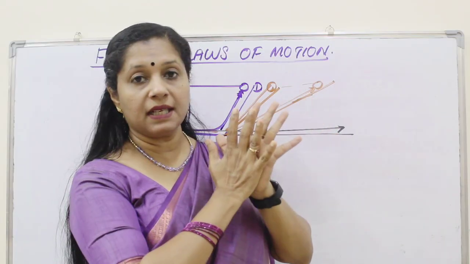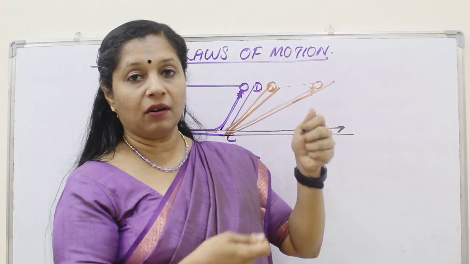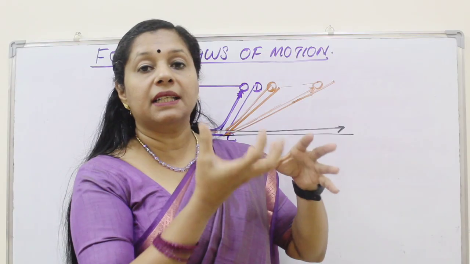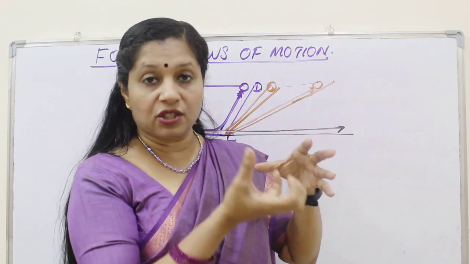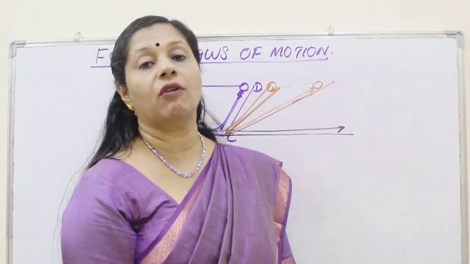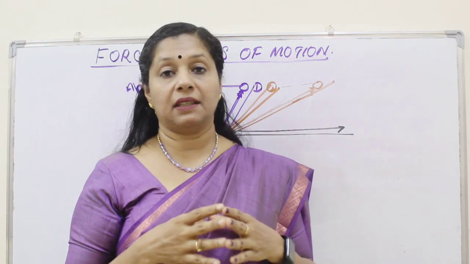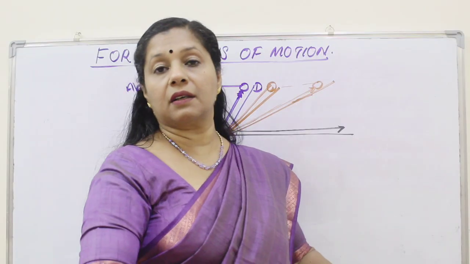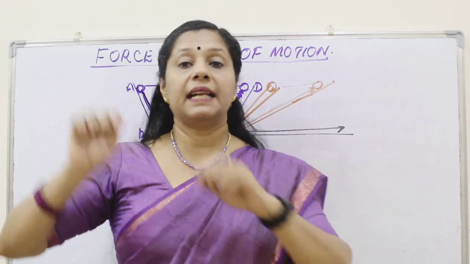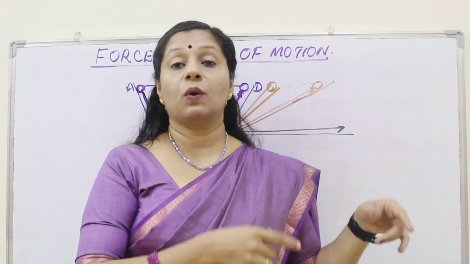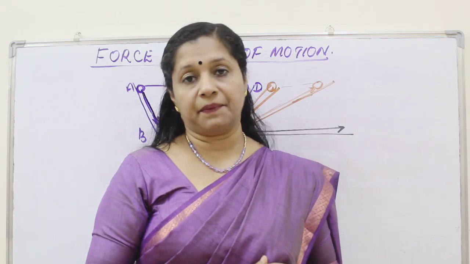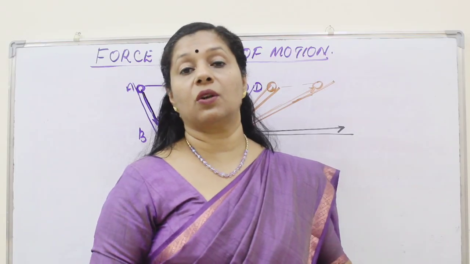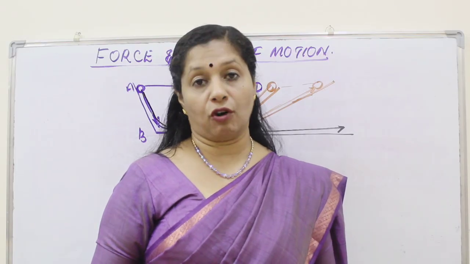Why? The dust was in a state of rest. When we are tapping or hitting the carpet on the wall, we are making the carpet move, but the dust particles are still in a state of rest, or inertia of rest. As a result, they fall down. So this is the method that we are using. Or after washing, we spread the cloth once, jerk it, and then put it on the clothesline because we want the water to go off as much as possible. There also the water molecules are in a state of rest, but all of a sudden we are jerking and moving the cloth, so the water falls off.